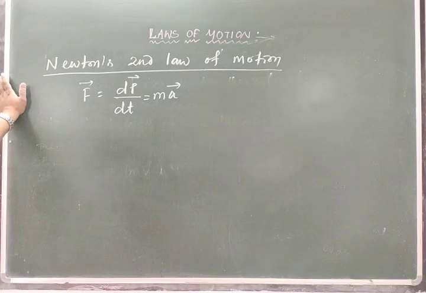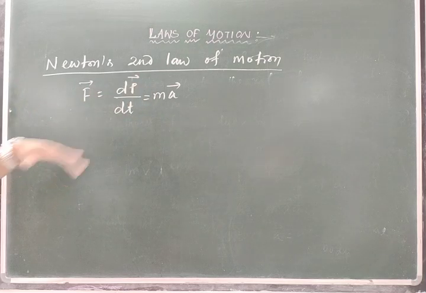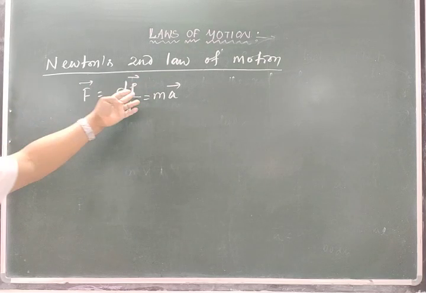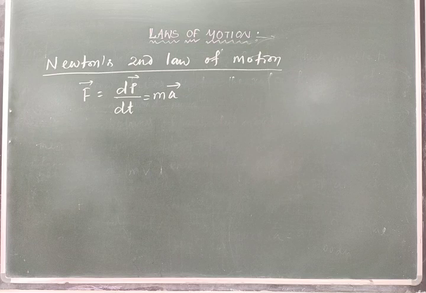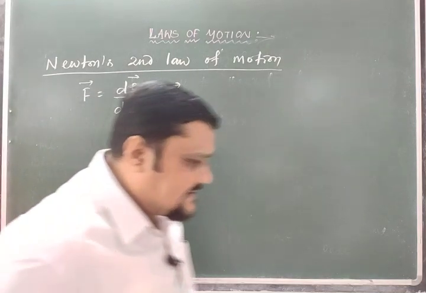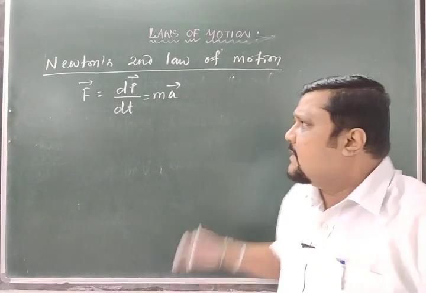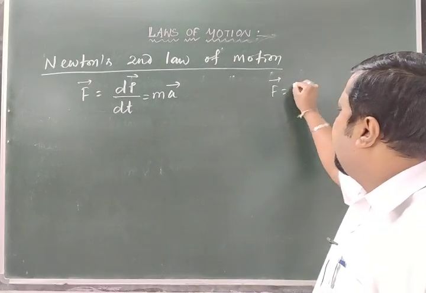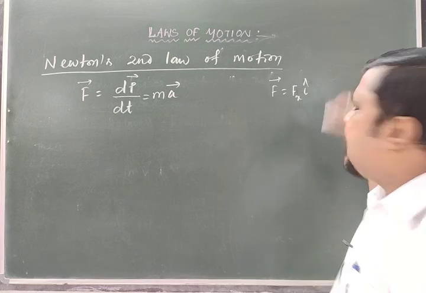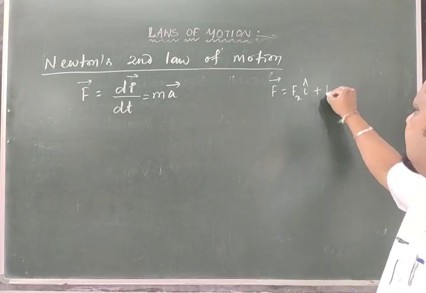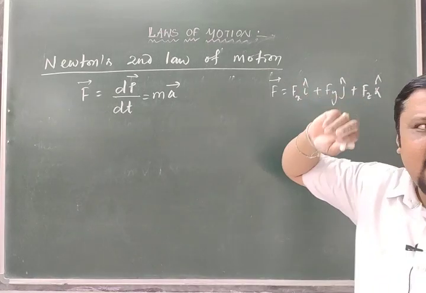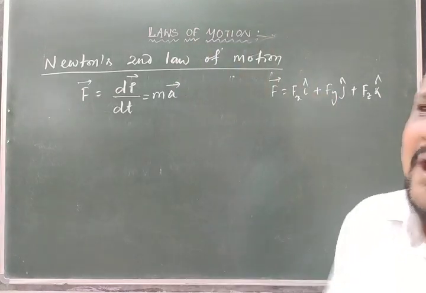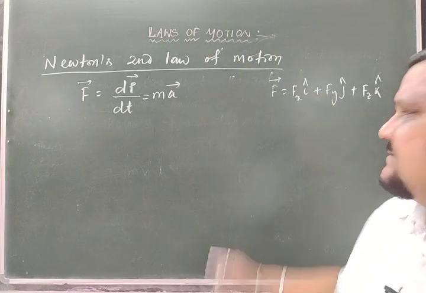Because force, linear momentum and acceleration are vector quantities, while mass is a scalar, we can write them in three rectangular components along the x-axis, y-axis and z-axis. Suppose F is equal to fx i cap plus fy j cap plus fz k cap, where i cap, j cap, k cap are the three rectangular unit vectors, which we already discussed.